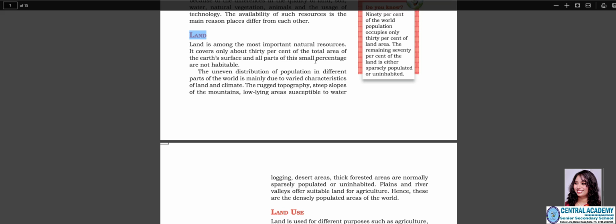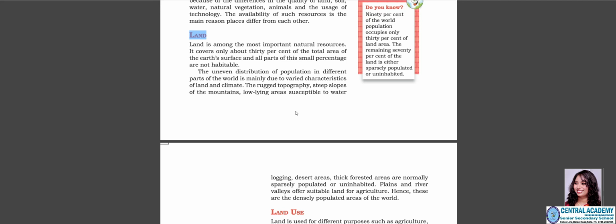If we work around the land area on the globe, we can say three-fourth is water, and nearly only one-fourth of the total area on the globe is land. That is, out of this one-fourth land area that is present on the earth, only 90% of the population lives on 30% of the land area.